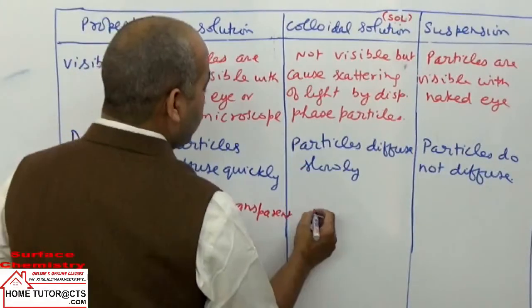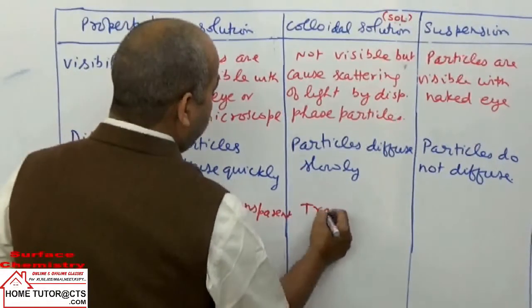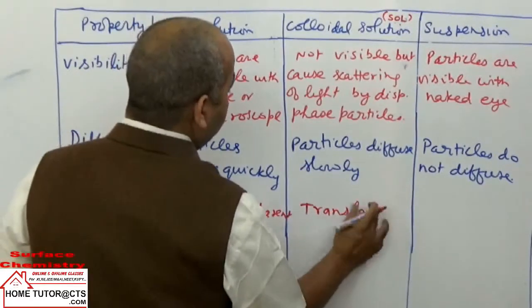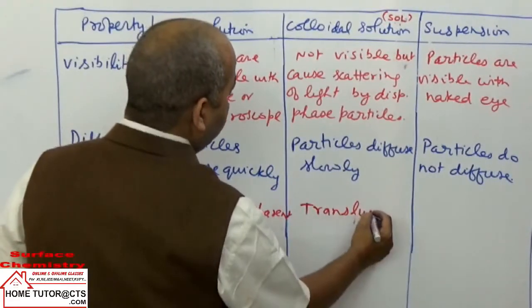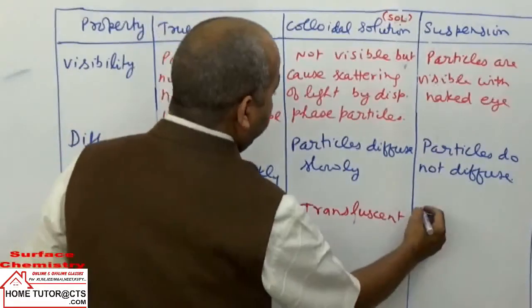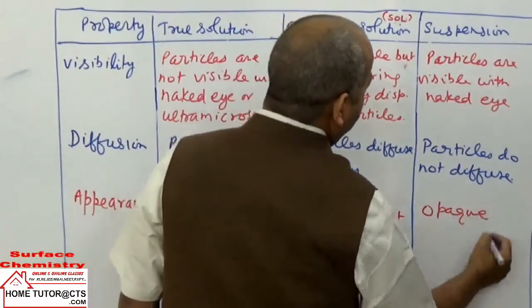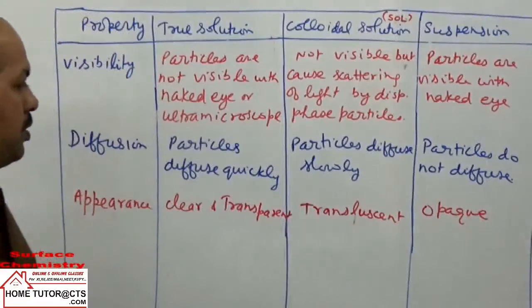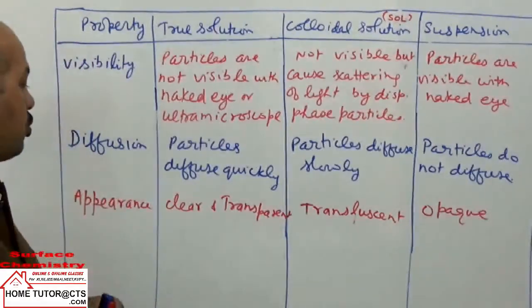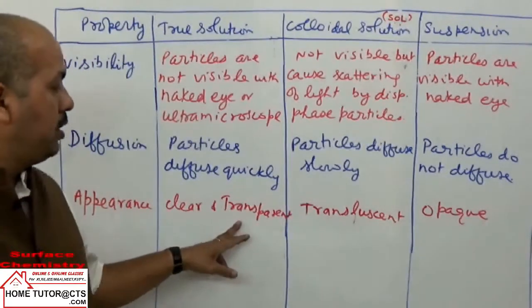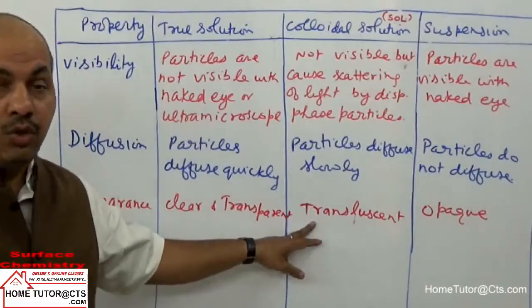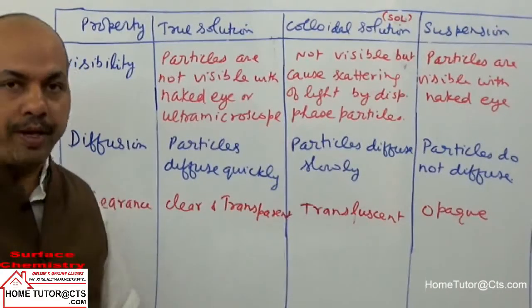Here the solution is translucent. And here the solution is opaque. That is, appearance wise the solution is clear and transparent, here translucent, and here opaque.